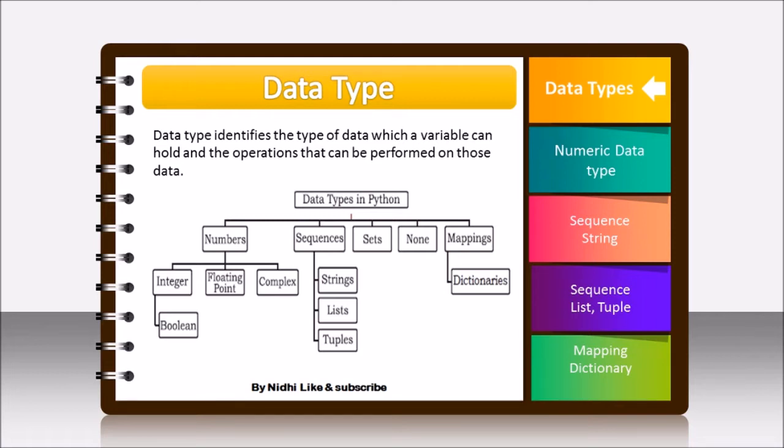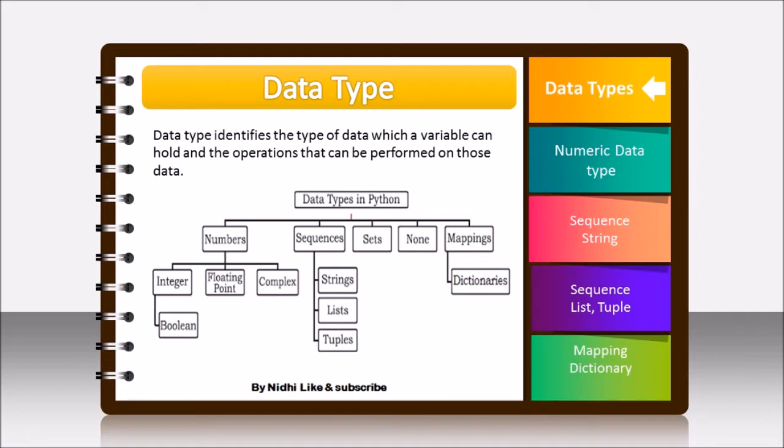Today we are going to talk about data types more. This particular window we have already seen about it. So data type means the type of data which a variable can hold and the operations that can be performed on those data types. The categorization we have seen in an earlier class, but again I am telling this: data types in Python are categorized into numbers, sequences, sets, none and mappings.